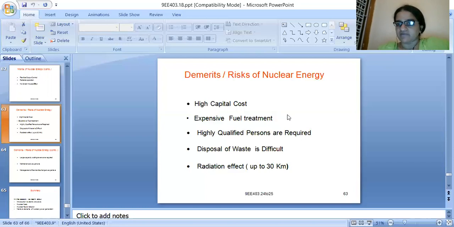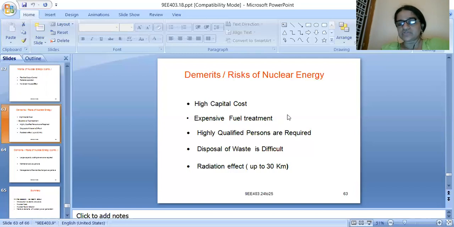See, it has a high capital cost. Why? Even though the nuclear fuel you are using is less, the operating equipment and installation cost are high. You need to use modern technology equipment, and the design of the equipment used in a nuclear power plant will obviously be costly.